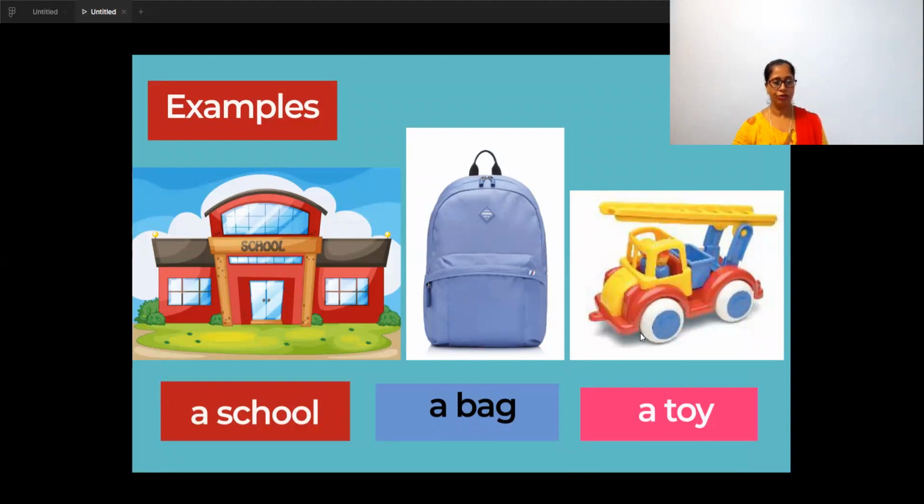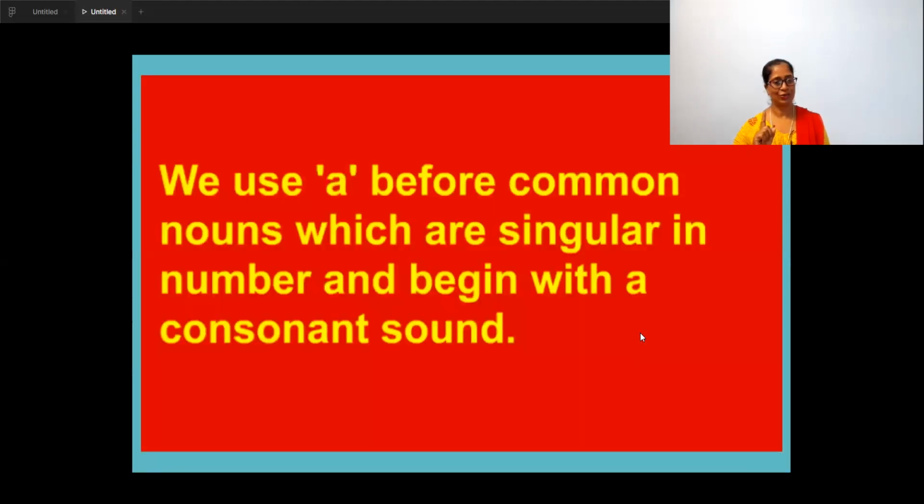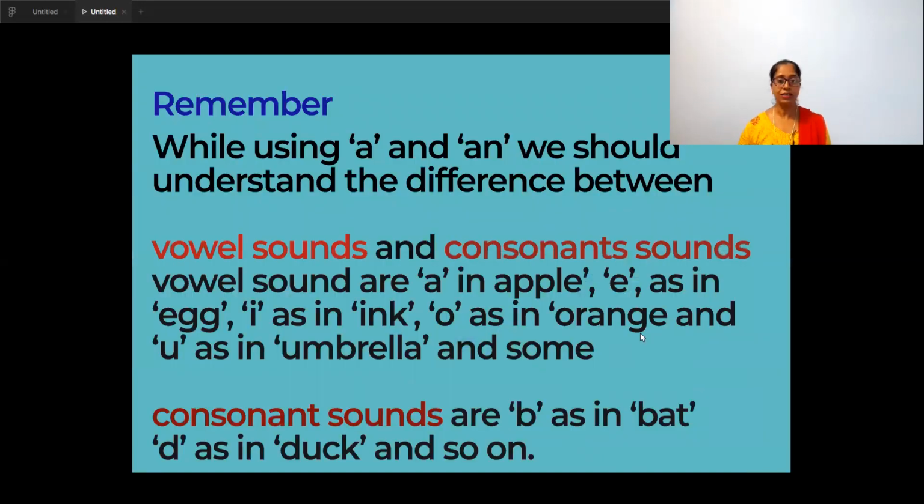Okay. So a few more examples for you. A school, sir, school. A bag, bag. A toy. So you use the article a. So let's revise. We use a before common nouns which are singular in number and begin with the consonant sound. Children, remember it is a sound, not the alphabet. It should have the consonant sound.